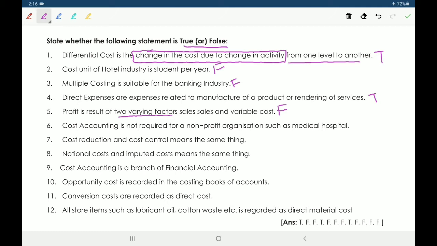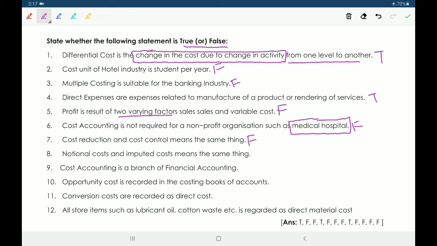Next, sixth one, cost accounting is not required for a non-profit organization such as medical hospital. It's a false statement. Cost accounting is required also for a medical hospital; it does not depend on profit nature. Next, seventh one, cost reduction and cost control means the same thing. No, they are different terms.